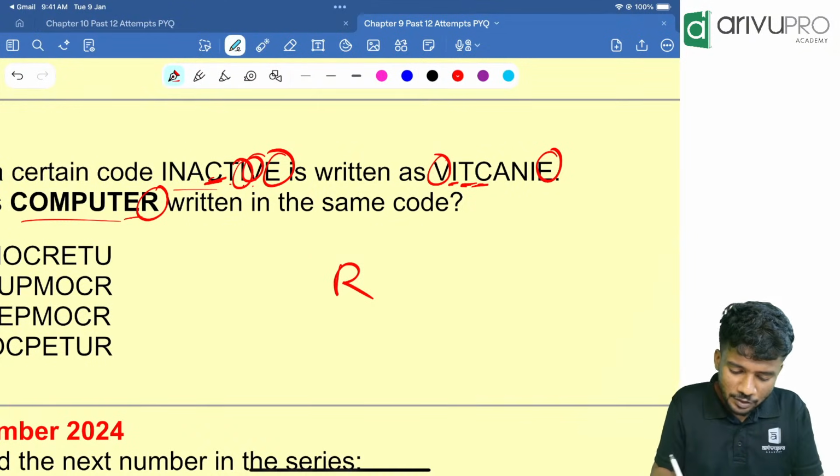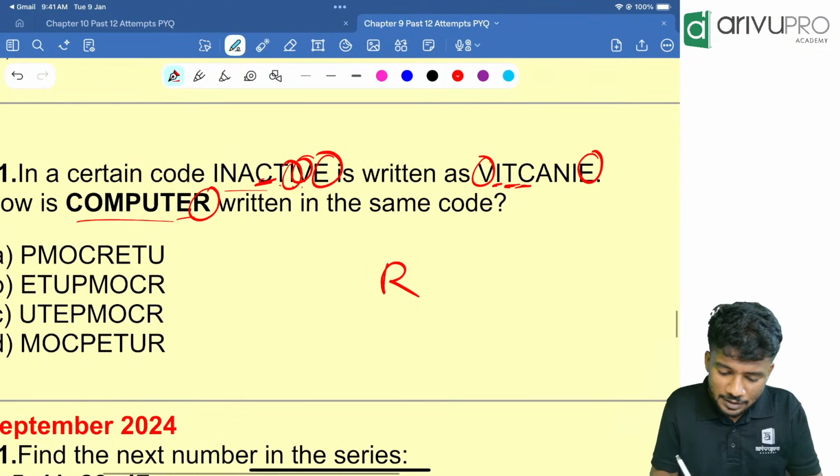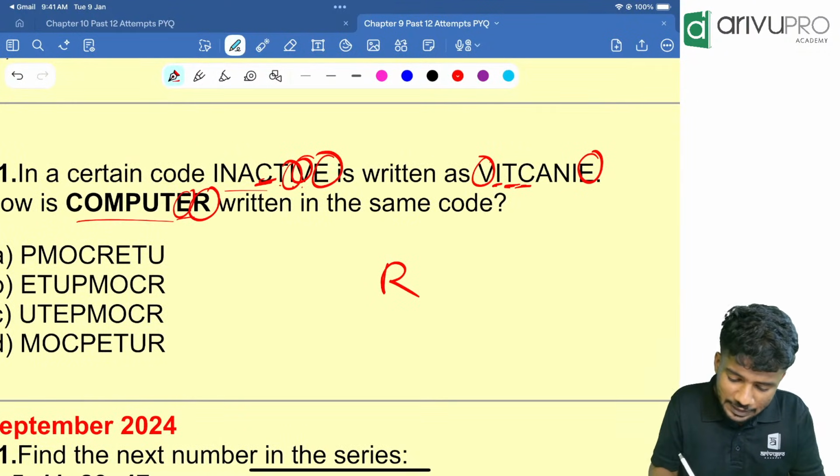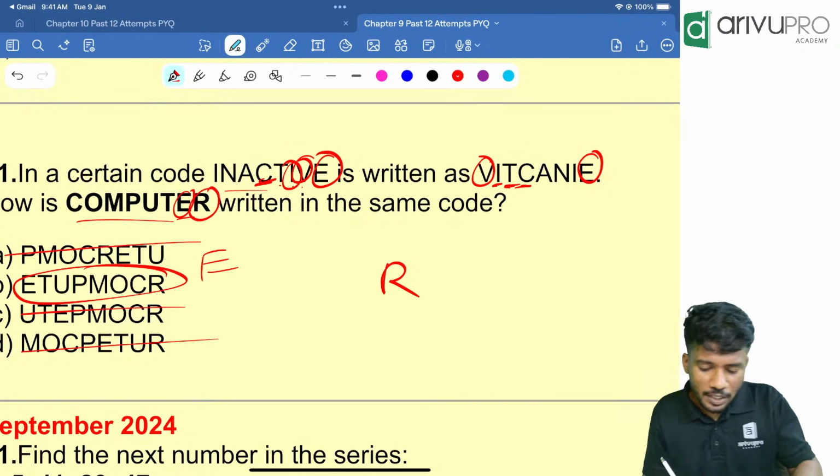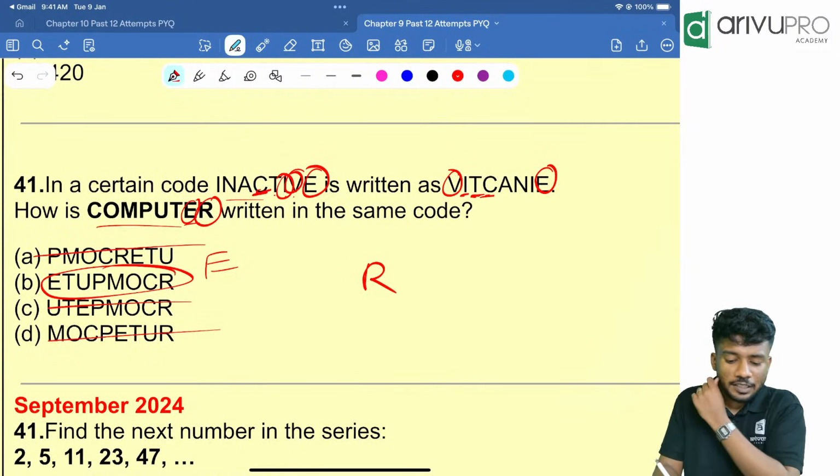So next one you should tell me the E, R is there. We should start off with E. That means option, this is wrong, this is wrong, this is wrong. So option B is your answer. Yes, very easy. Right now?